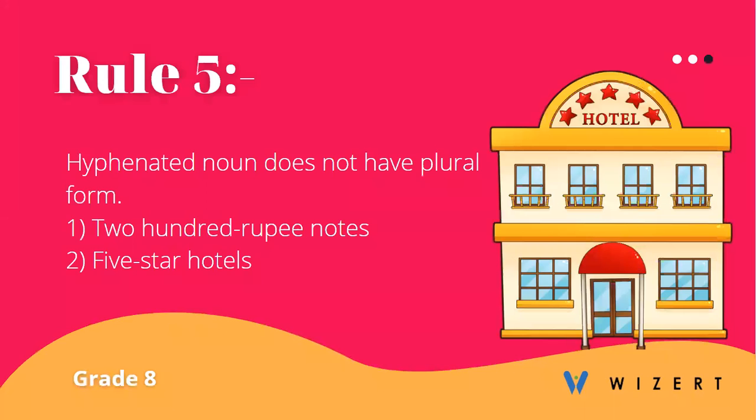Rule 5. Hyphenated noun does not have plural form. So we never say 200 rupees notes, but we always say 200 rupee notes. Similarly, we do not say 5 stars hotels, we say 5-star hotels.